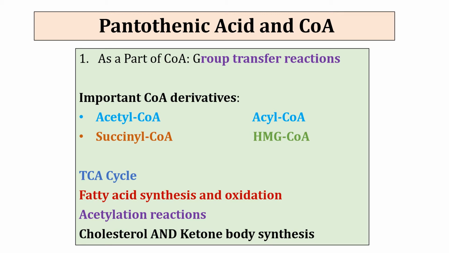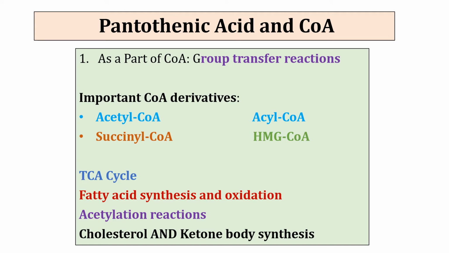and protein catabolism. In the tricarboxylic acid cycle, succinyl coenzyme A and acetyl coenzyme A are used. Acetyl coenzyme A is used and succinyl coenzyme A is produced during the TCA cycle.